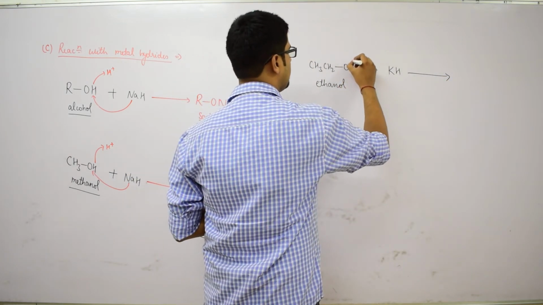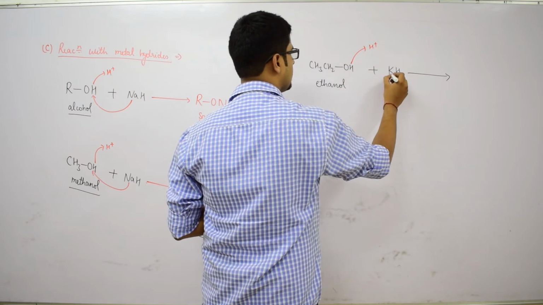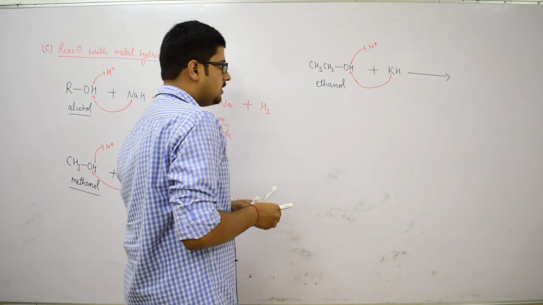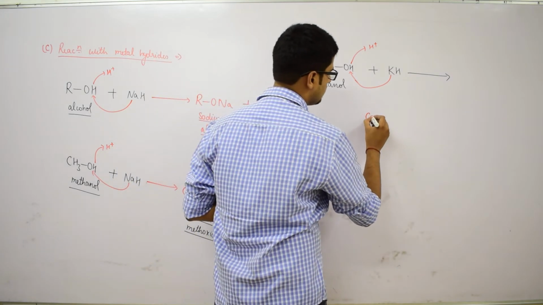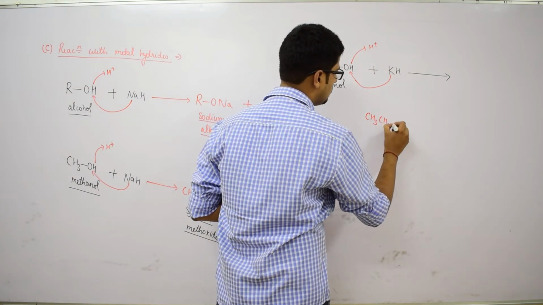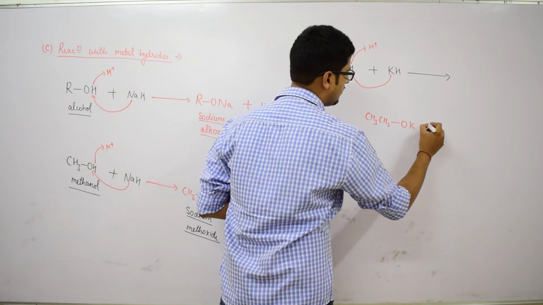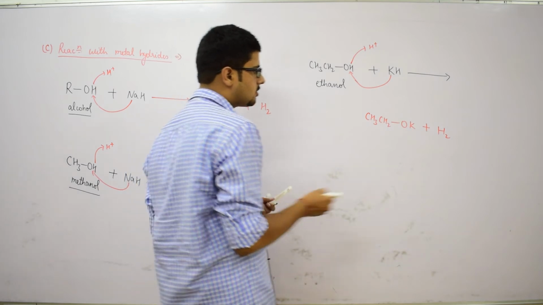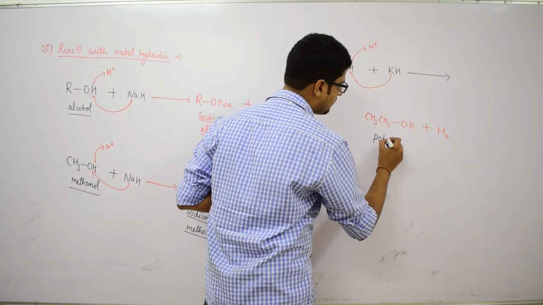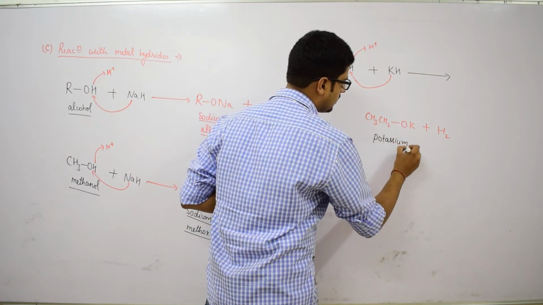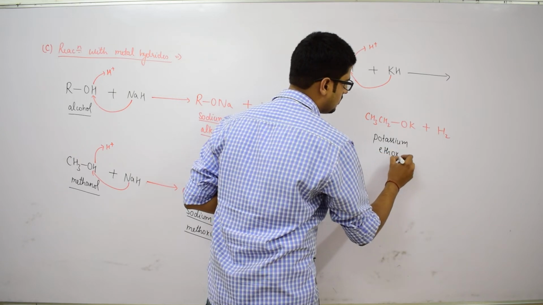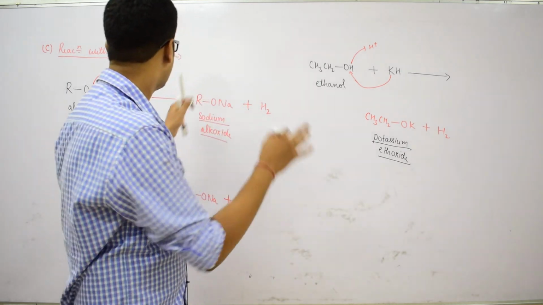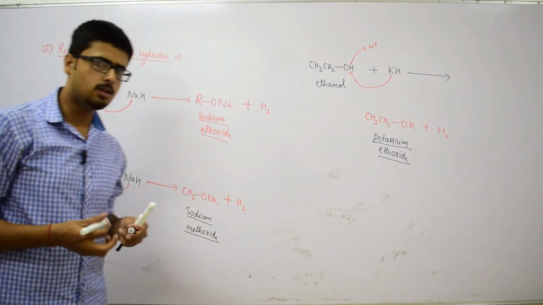Again, this hydrogen will be eliminated in the form of H plus ion, and this potassium will substitute this hydrogen atom, leading to the formation of CH3CH2OK plus H2 hydrogen molecule, and this is called potassium ethoxide. So, this is the complete reaction of metal hydrides with alcohols.